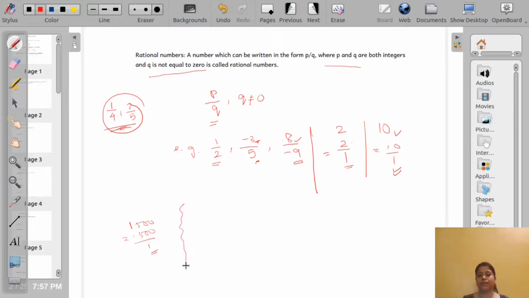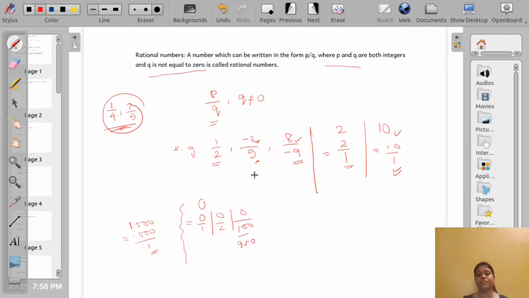Now you can ask, ma'am, is 0 a rational number? Think. Yes, 0 is also a rational number. Why? Because we can write 0 as 0 by 1 or 0 by 2 or 0 by 100, anything. P by Q form, Q is not equal to 0.